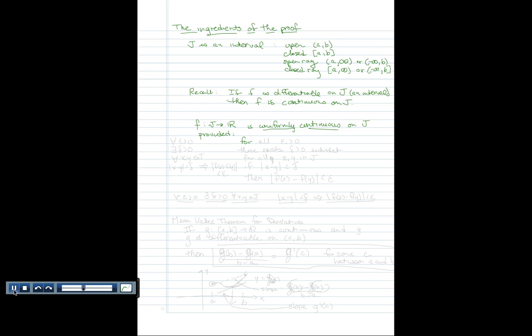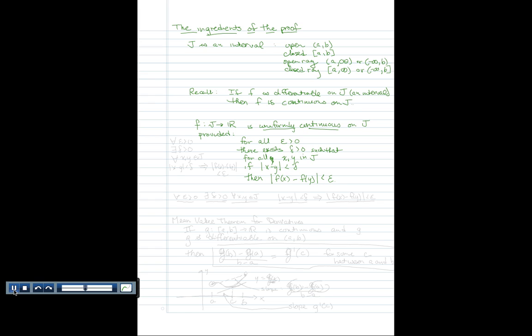For all positive numbers, epsilon greater than 0, there exists a delta greater than 0, such that for all x and y in the interval J, if the distance from x to y is less than delta, then the distance from f of x to f of y is less than epsilon.